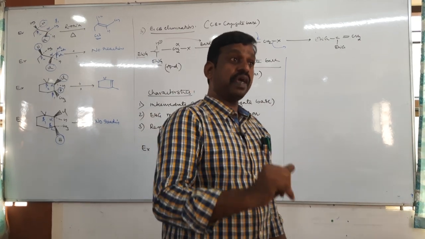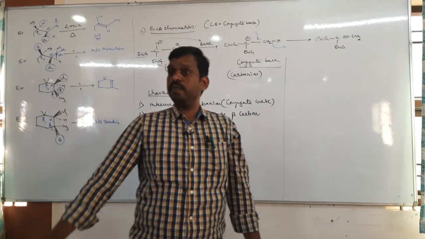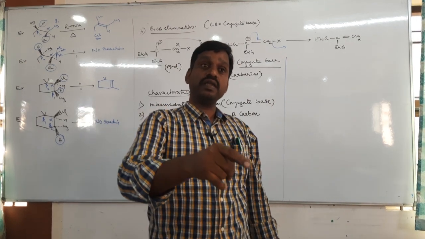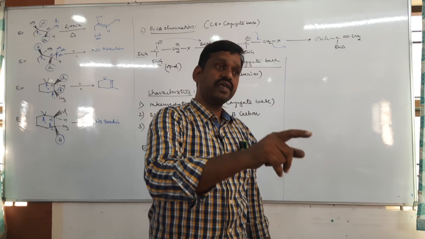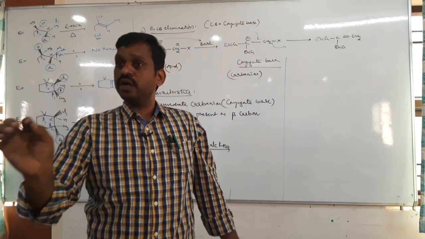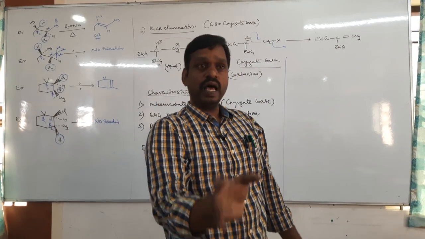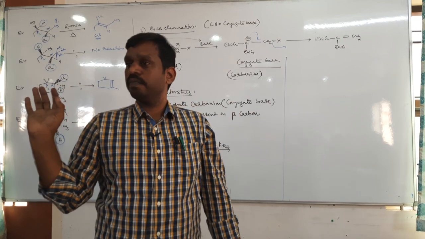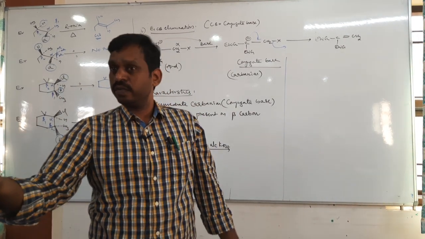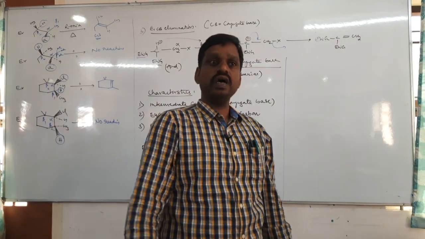And at the very beginning we studied one important compound: the first organic compound prepared by Wohler is urea. That urea is formed by heating ammonium cyanate. This is also rearrangement. Ammonium cyanate undergoes rearrangement and forms urea. The molecular formula is the same, everything is the same, but a new compound is formed. So one is keto-enol tautomerism, the second is ammonium cyanate to urea. Only these two are examples of rearrangement reaction.